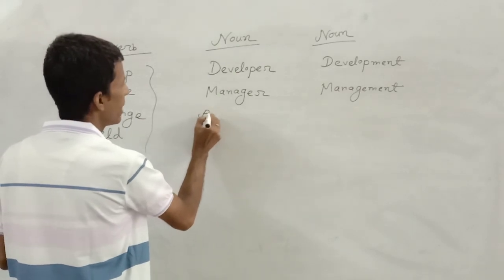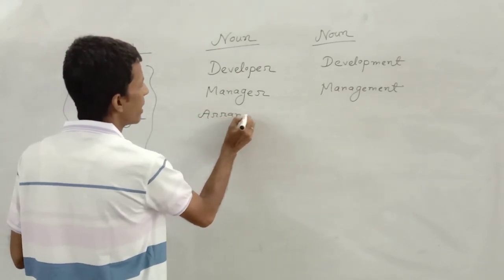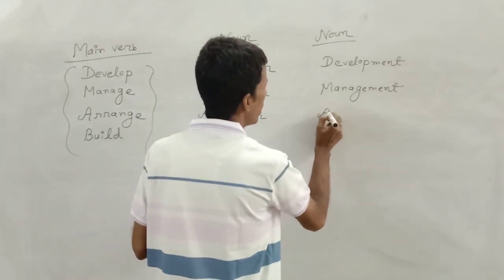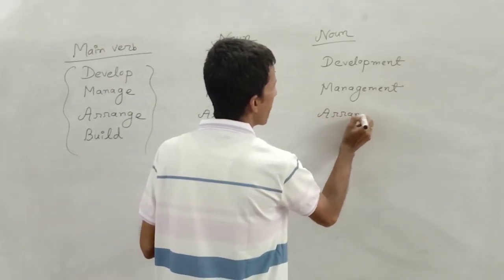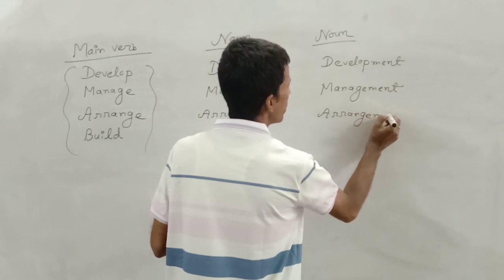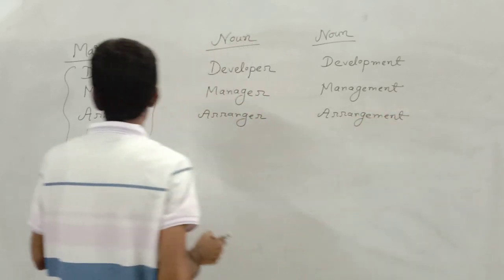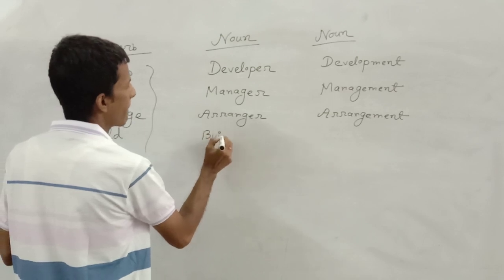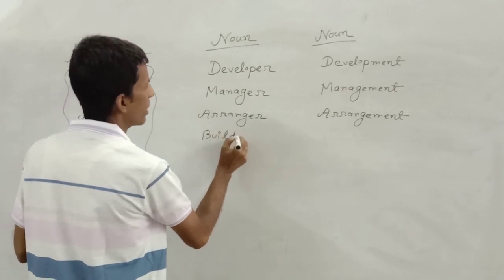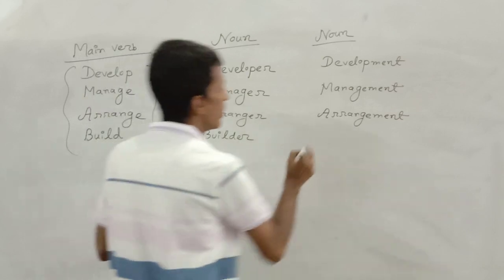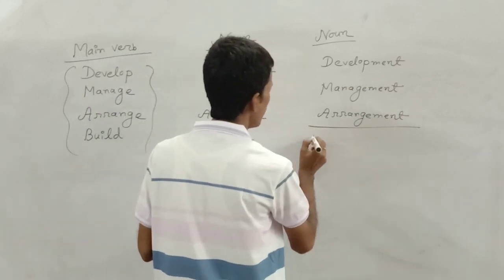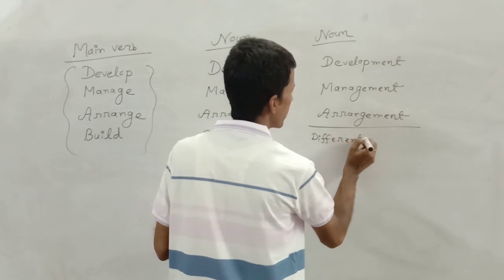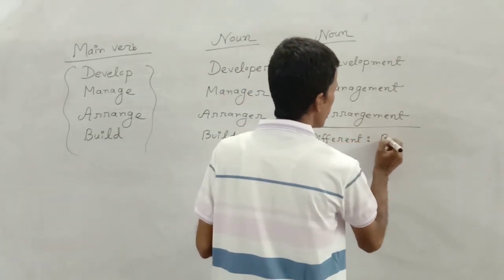Arrange will have to be written in this way, arranger or arrangement. Build. Builder, but different from other characteristics. Different. That means building.